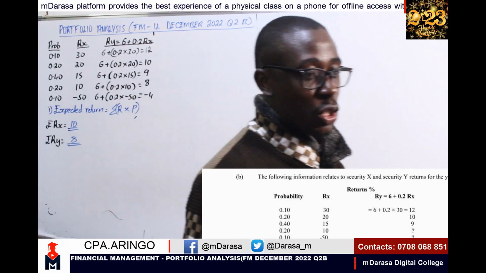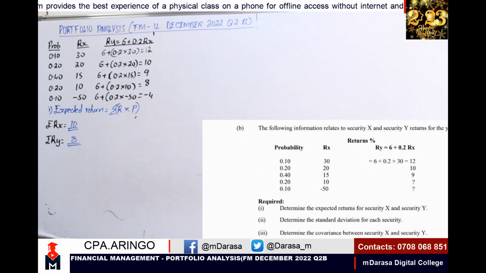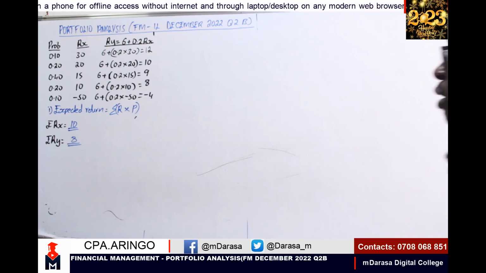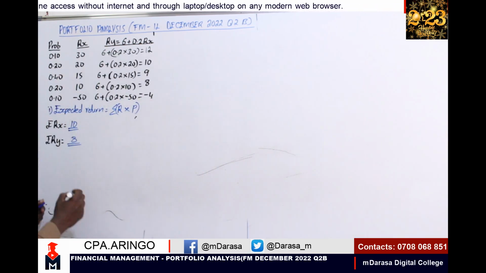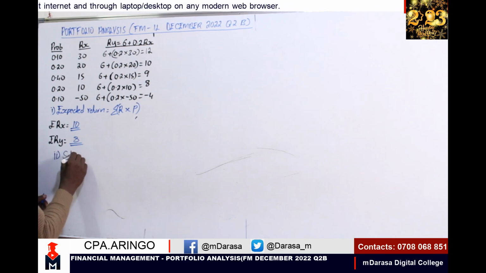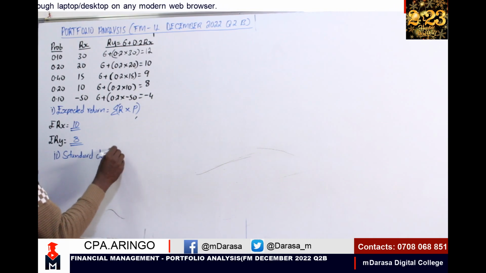What was the second question? The second question here, my good student: determine the standard deviation for each security. I know when we are talking of standard deviation, the first thing that will always come at the back of our mind is variance. So, number 2, the examiner wanted us to determine our standard deviation here.